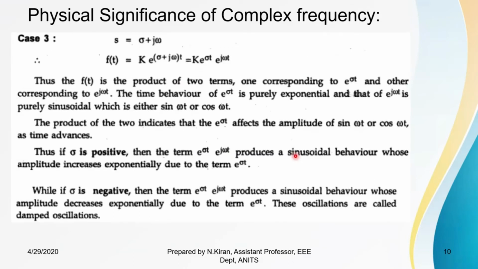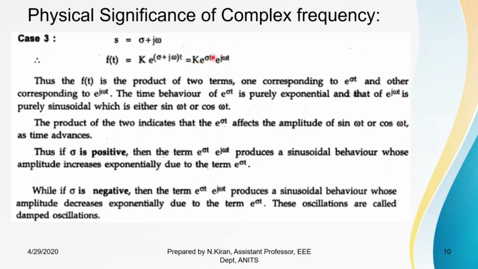In the third case, let us assume that S contains both a real part as well as an imaginary part, that is sigma plus j omega. Then f of t becomes some constant k into e power sigma plus j omega t. So this I can split as k into e power sigma t into e power j omega t. So it is the product of two terms, e power sigma t and e power j omega t.